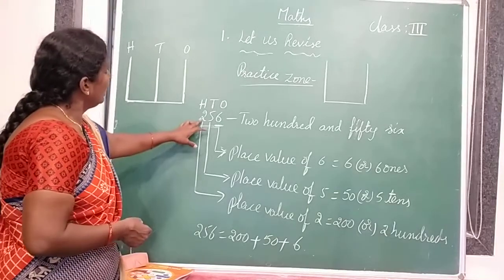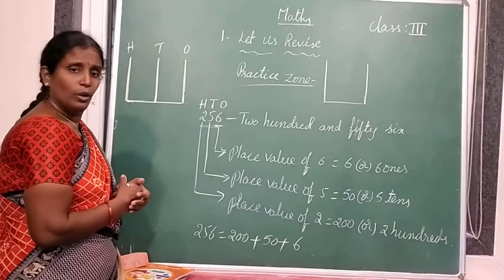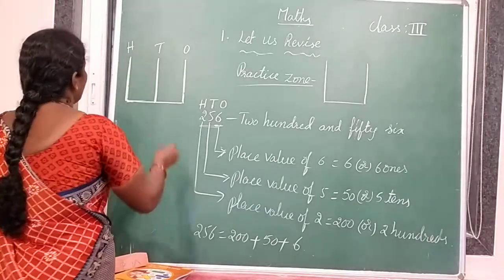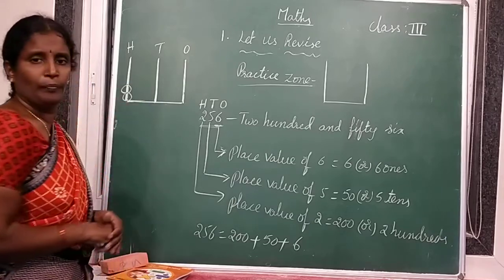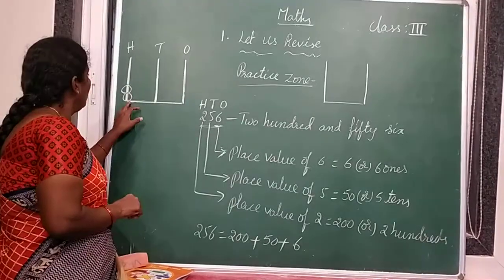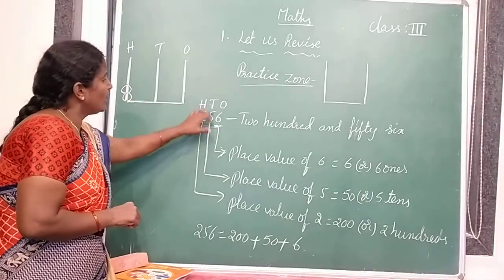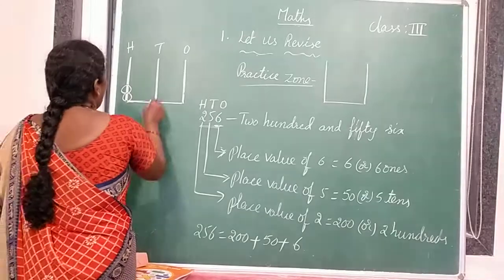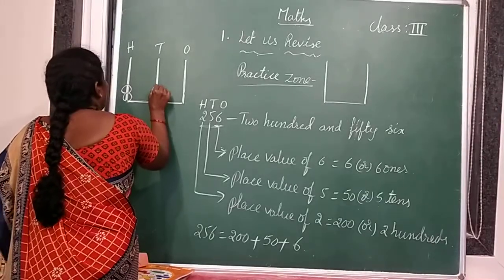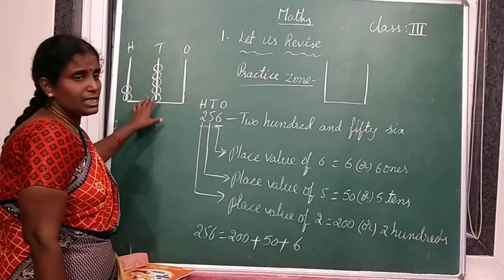Understood? Here in 256, how many hundreds are there? 2 hundreds are there. So we should draw 2 beads on the hundreds spike. Next, 5 tens are there. So what should we do? We should draw 5 beads on the tens spike.